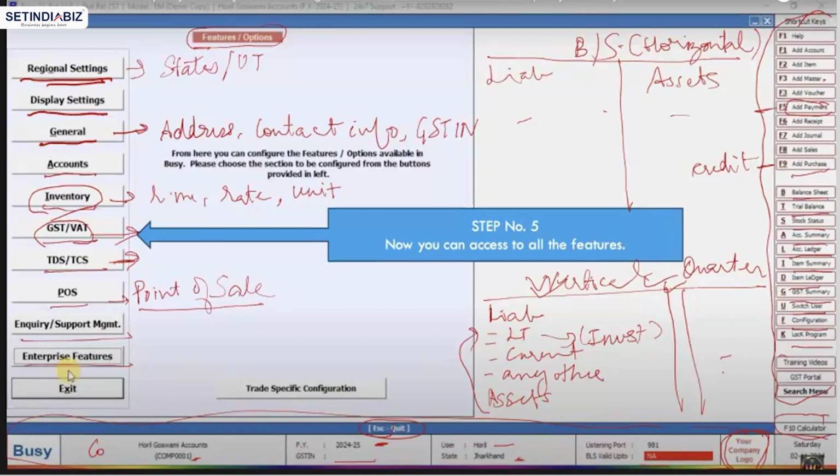As soon as I press F10, I can access the calculator. Obviously, the date of the PC is also mentioned. So this is somewhat similar to Tally, but not very much.